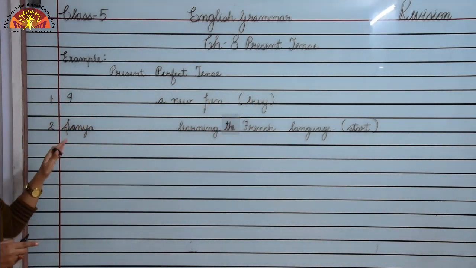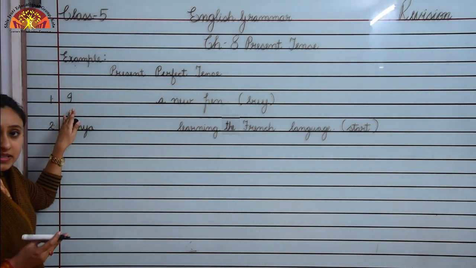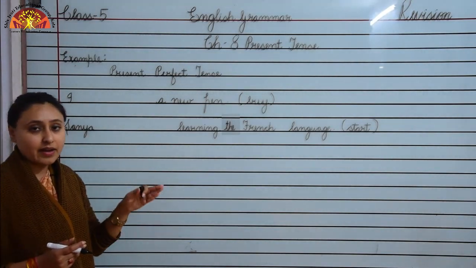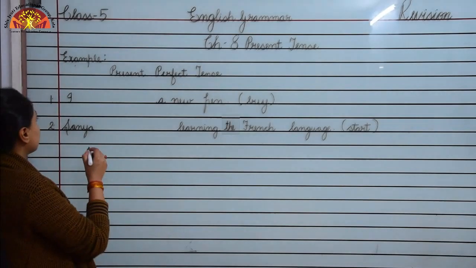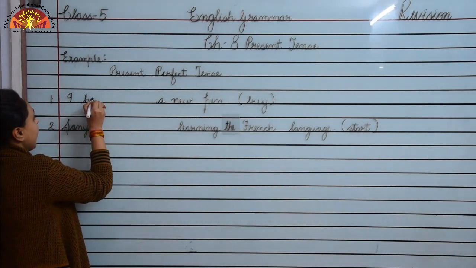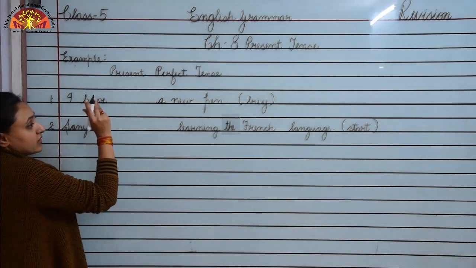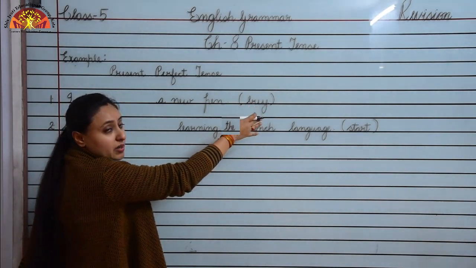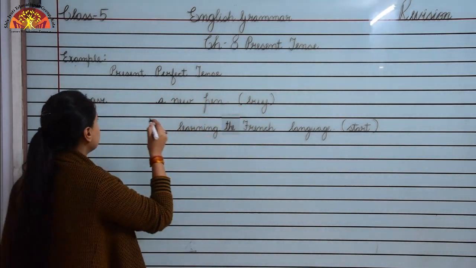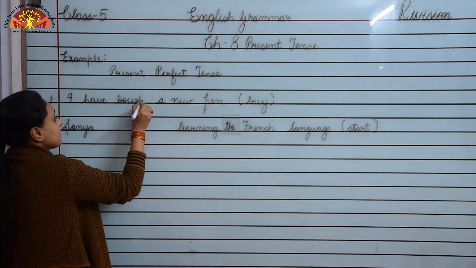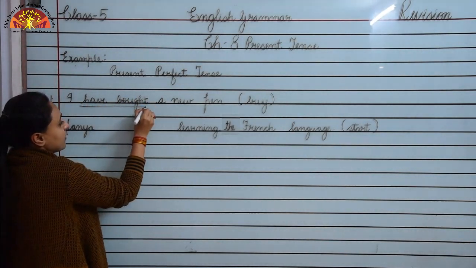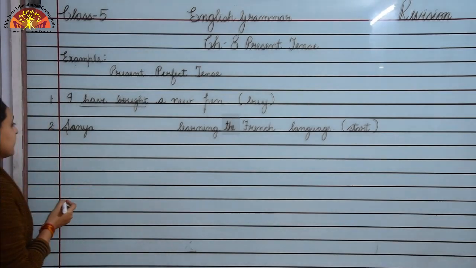So children, whenever subject I is given, we always use have with it, and then we use third form of the verb. So, it will become I have. Third form of the verb buy is bought. So, I have bought a new pen. Okay children, I hope this is clear.